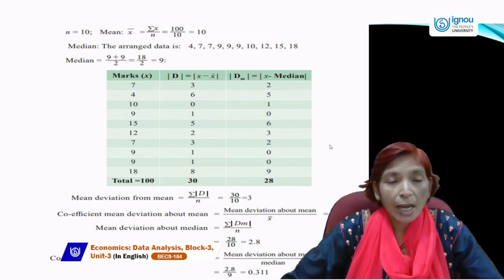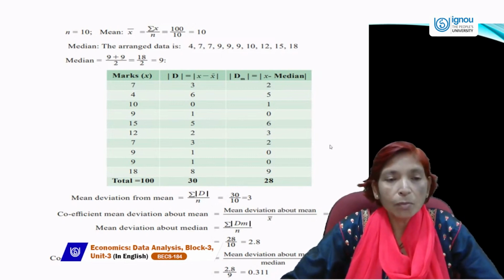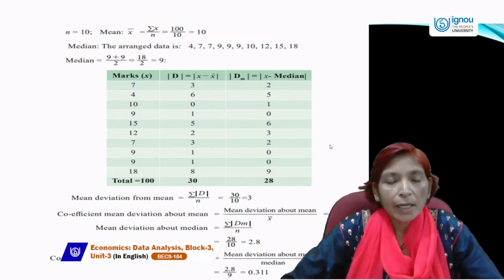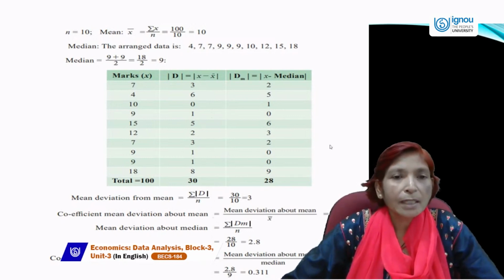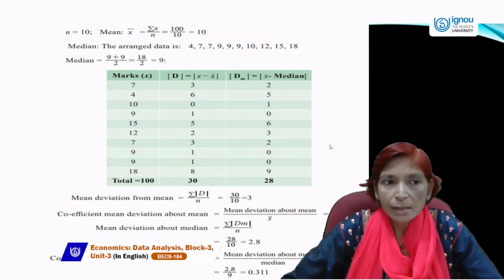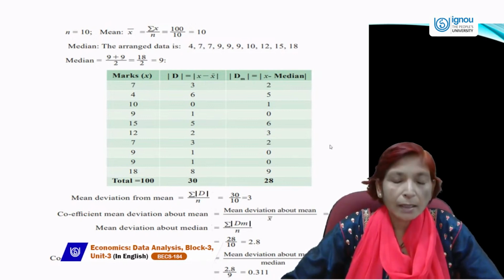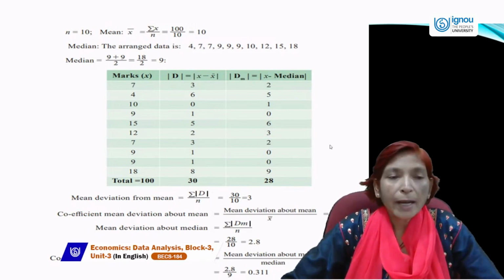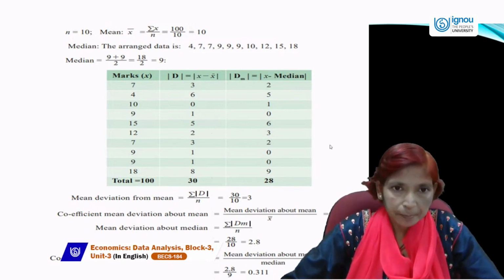But we have put x minus x bar in modulus, that's why the value comes out positive. So plus 3, and 4 minus 10 is minus 6, but it is only 6. 10 minus 10 is 0, 9 minus 10 is minus 1, but we have written all values in a positive way. That is the big drawback of this mean deviation.